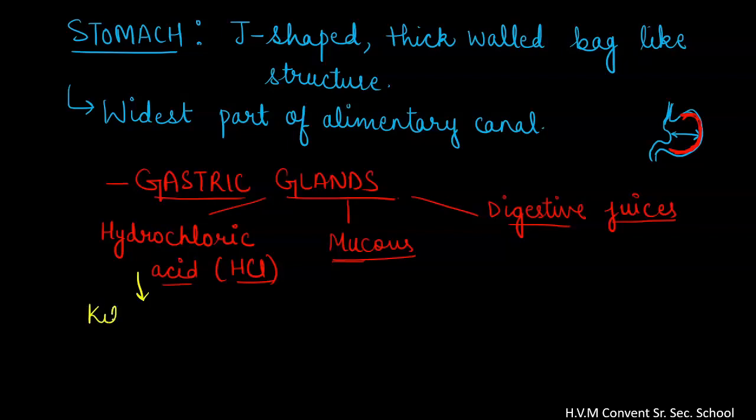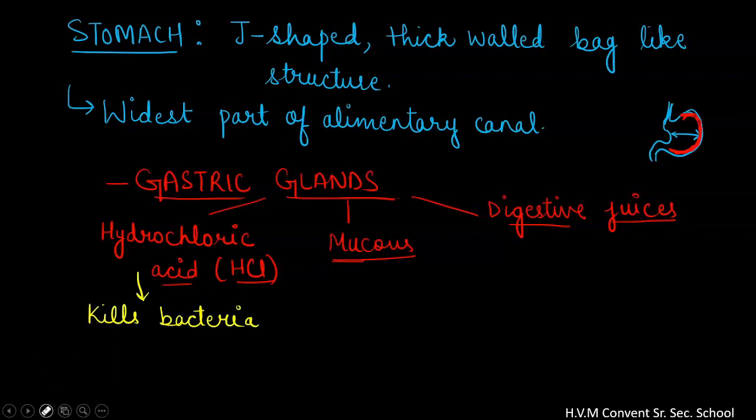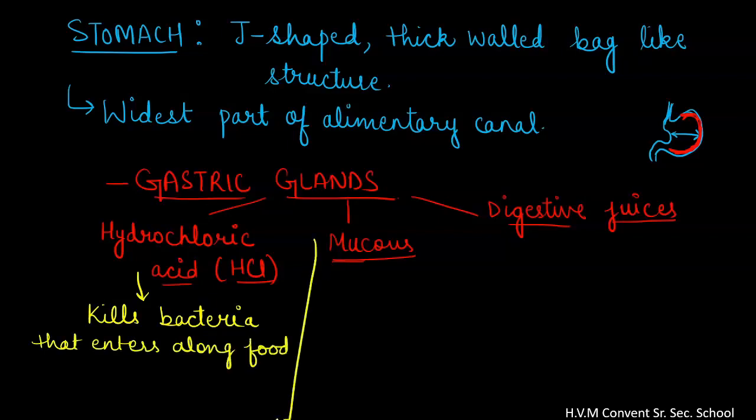It kills those bacteria that enter along with our food.